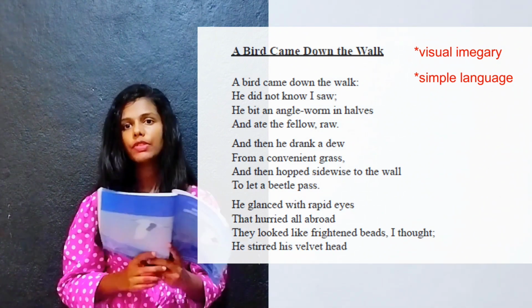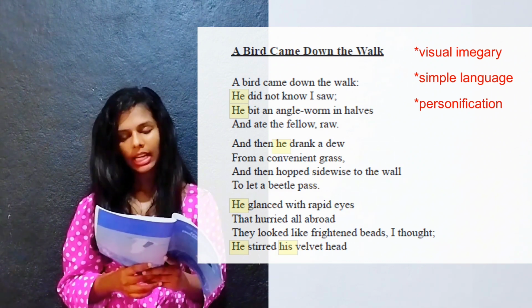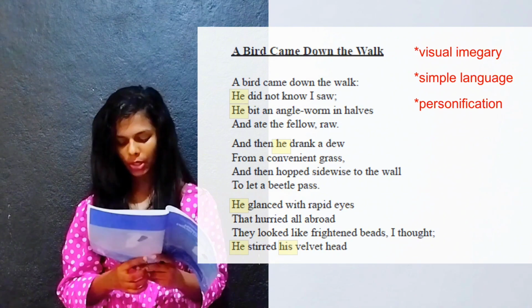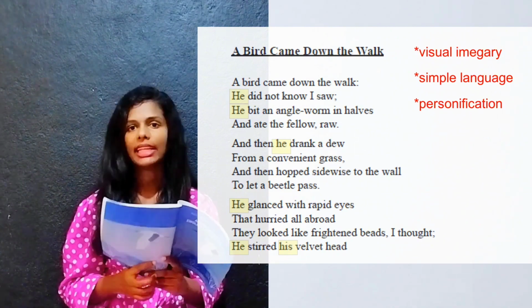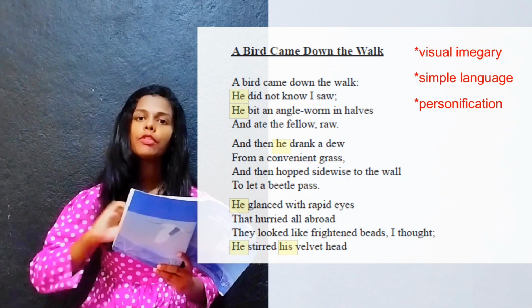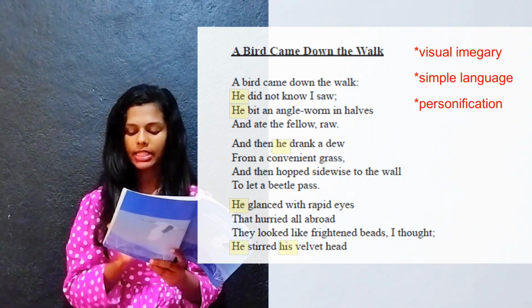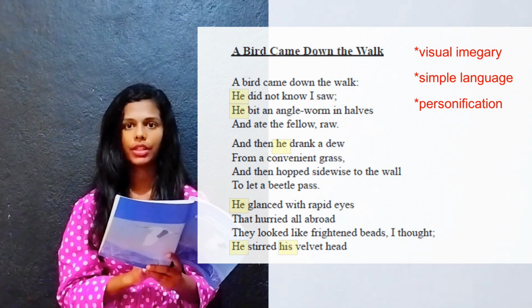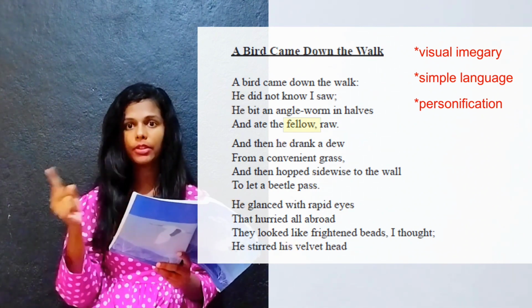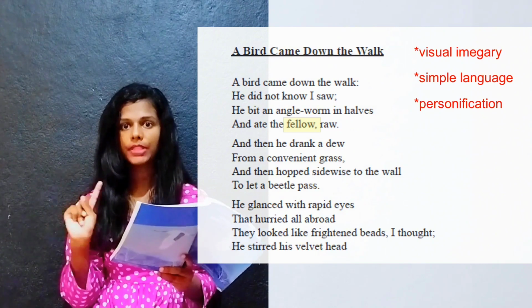The writer has used personification. Personification means the bird itself has been personified. The bird is always called he, him, right? Personal pronouns are used for the bird. So the writer has used personification in this poem, and the fellow worm is also personified.